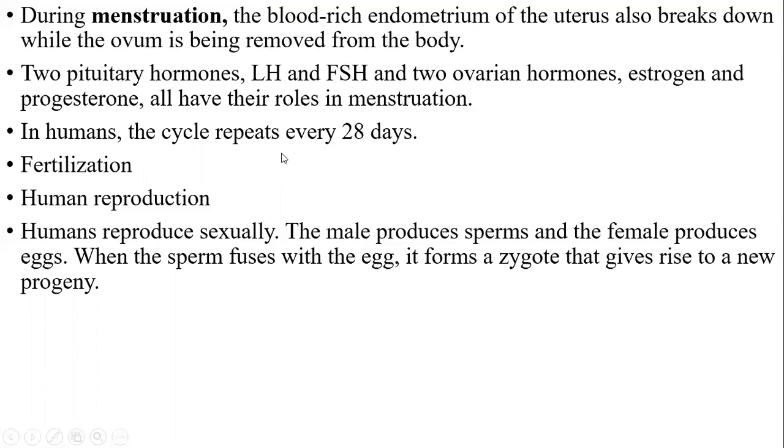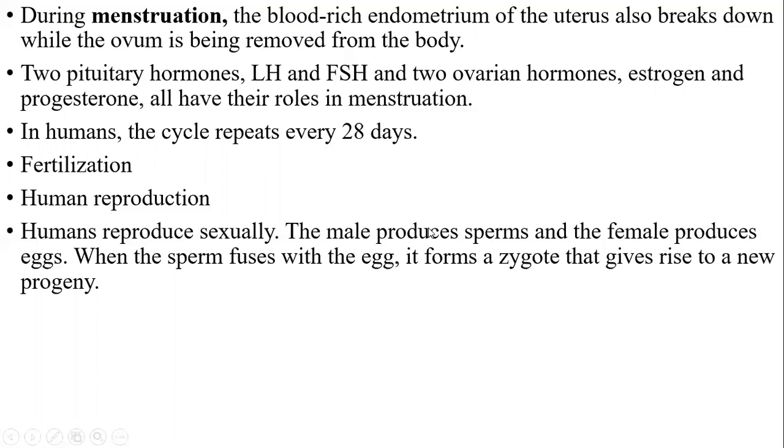In humans, the cycle repeats once every 28 days. Fertilization takes place after that, and if fertilization takes place, that leads to human reproduction, I mean the development of the baby as well as the delivery or labor of a baby. Humans reproduce sexually. There is no asexual reproduction for humans.